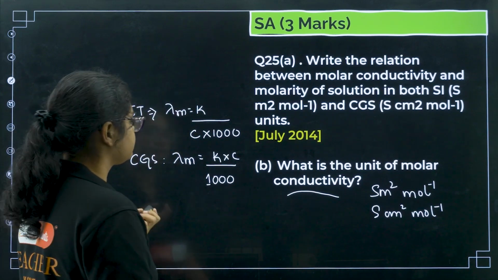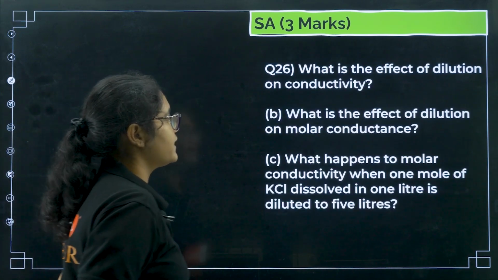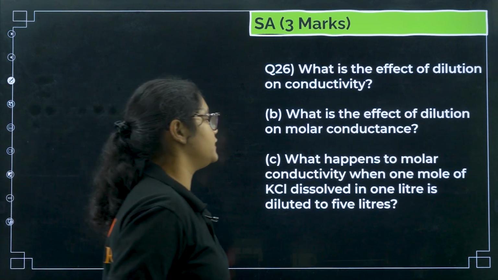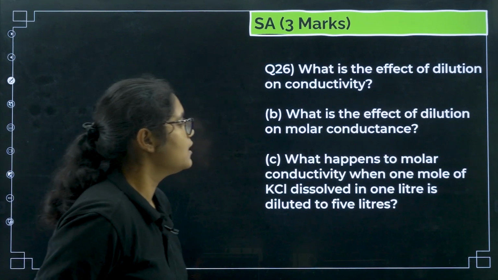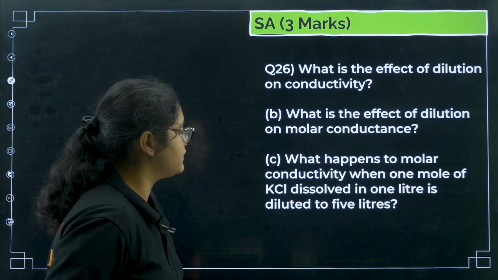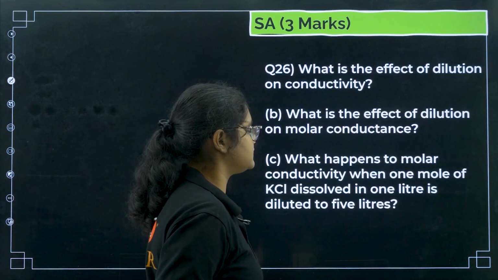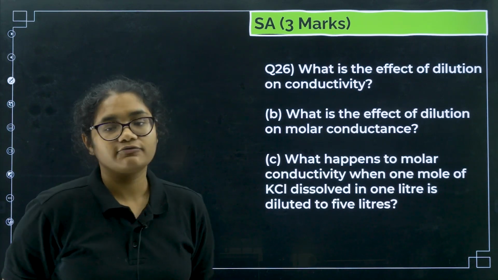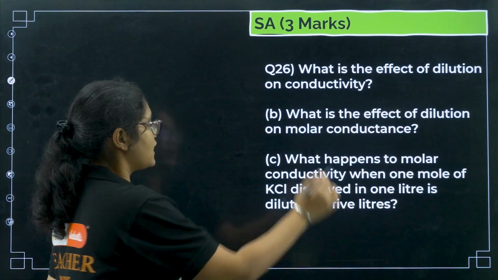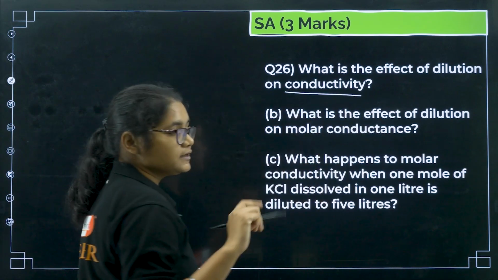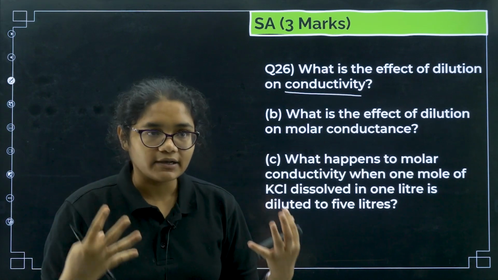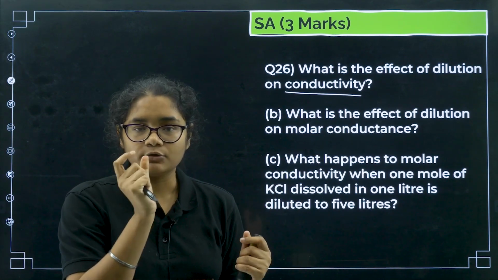Next, what is the effect of dilution on conductivity? What is the effect of dilution on molar conductance? What happens to molar conductivity when 1 mole of KCl dissolved in 1 liter is diluted to 5 liters? Conductivity is the conductance of the electrolyte per unit volume.